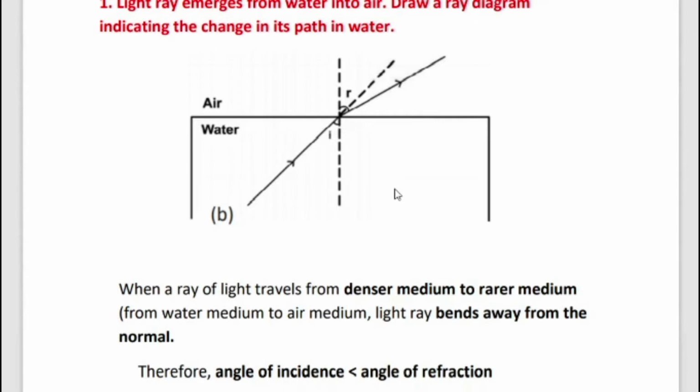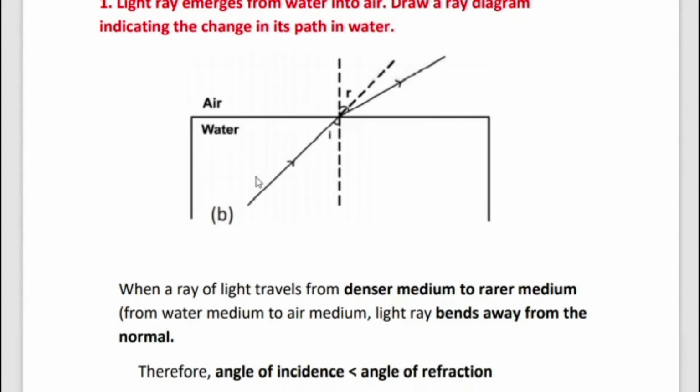Then the second law: the ratio of the sine of the angle of incidence to the sine of the angle of refraction is a constant for light of a given color and for the given pair of media. So what is refraction? The bending of light rays when they pass obliquely from one medium to another medium is called refraction of light.